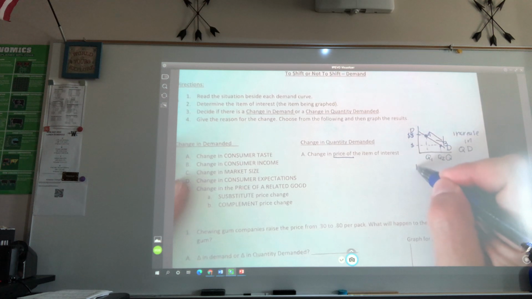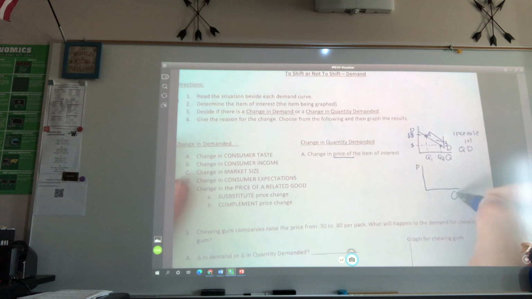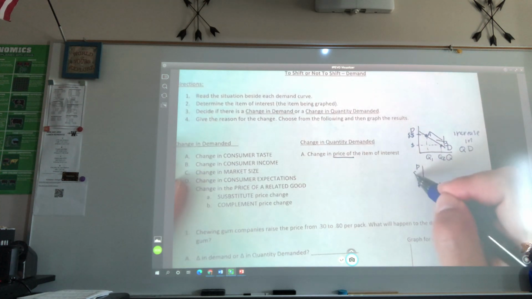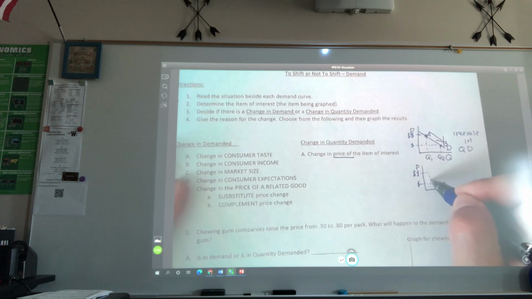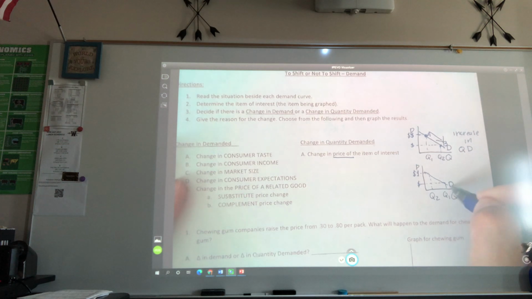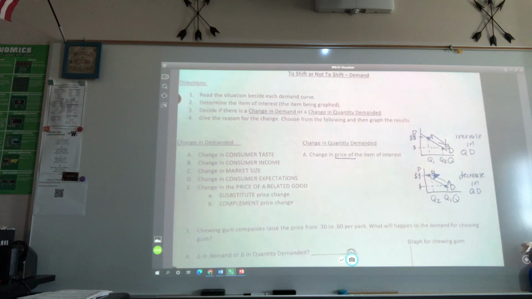So now I want to show you how I've graphed a decrease. Price was once low. What happens to our demand when price is low? It's high. When they increase the price, our demand thus decreases. And a lot of people don't like the way these arrows go. And I'm gonna let you draw this, and I want you to talk to me about why we don't like the way those arrows go.